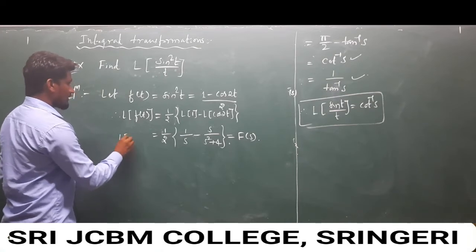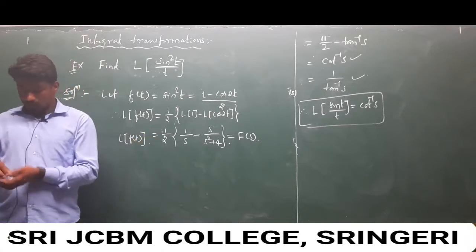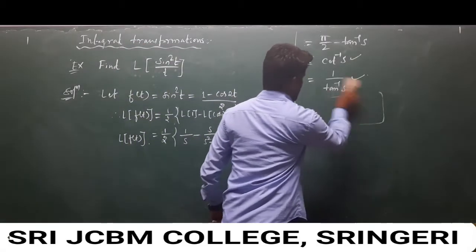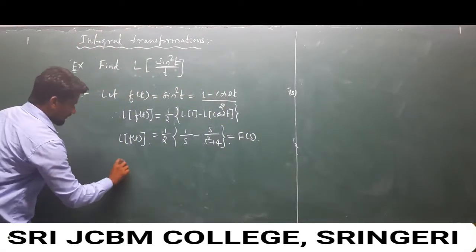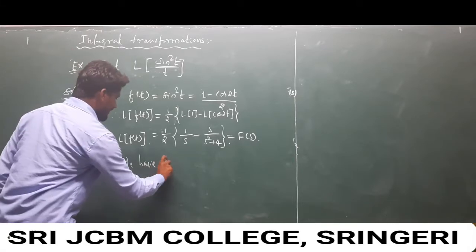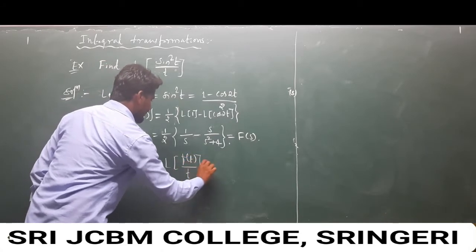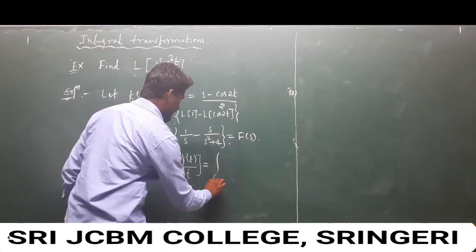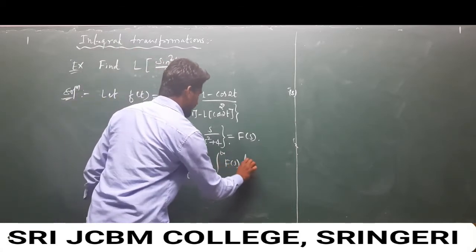So the Laplace transform of f of t. Now we have the integral transformation property, that is the Laplace transform of f of t over t is equal to the integration from s to infinity of f of s ds.